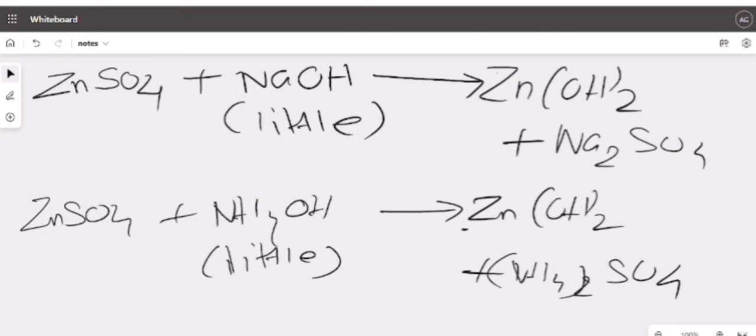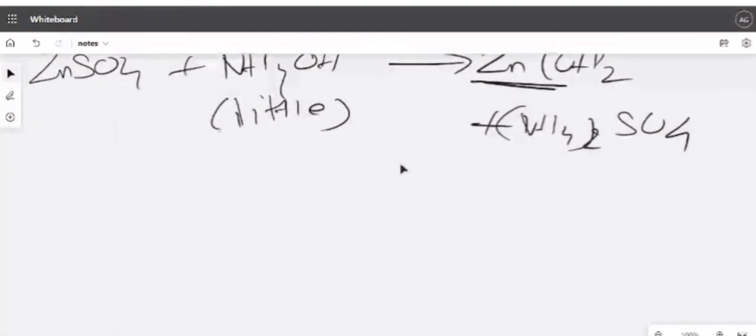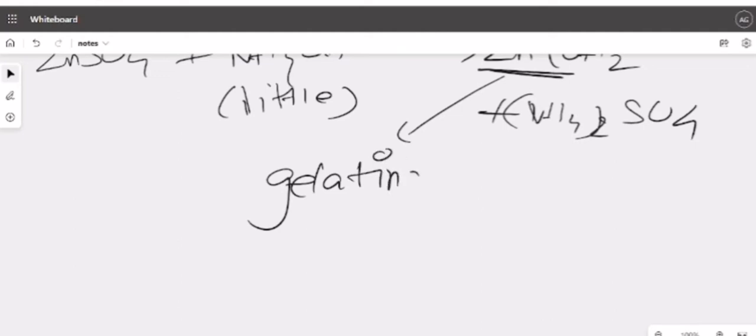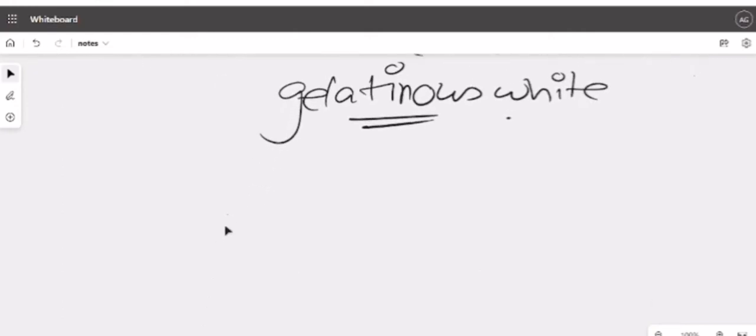So what is the product formed as of now? This color is what? Gelatinous white. So whenever you find zinc, you will mention gelatinous white. What is the color of this product? Gelatinous white. The color of this product is gelatinous white.